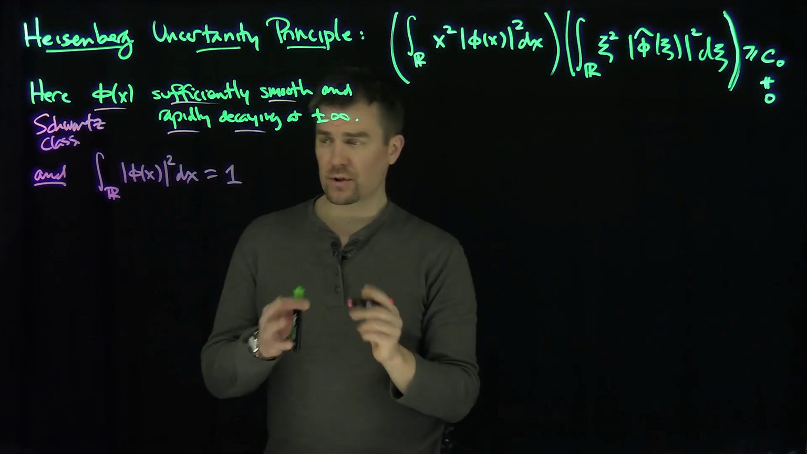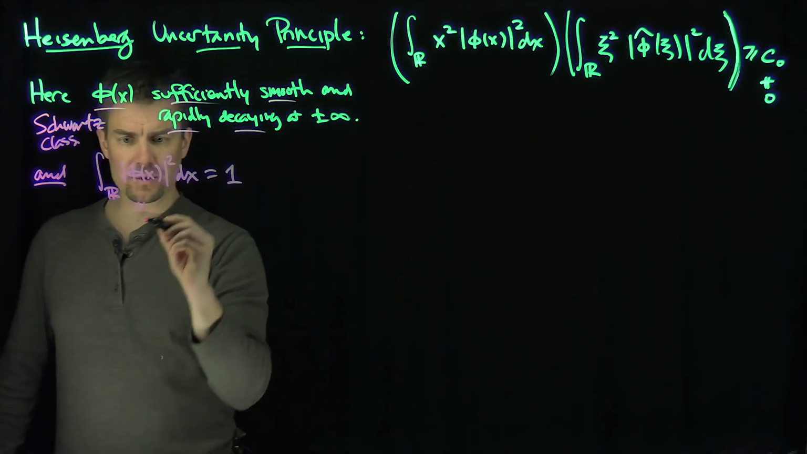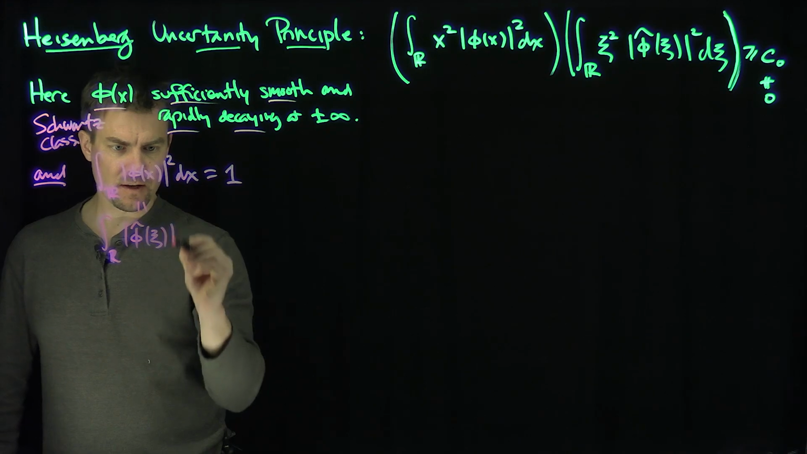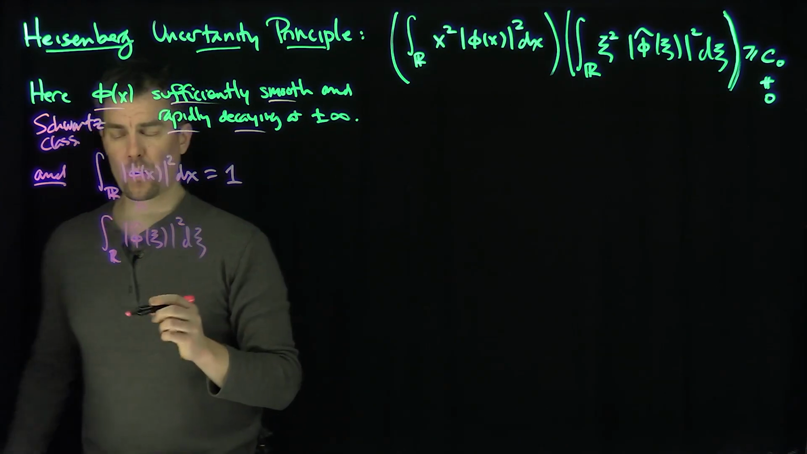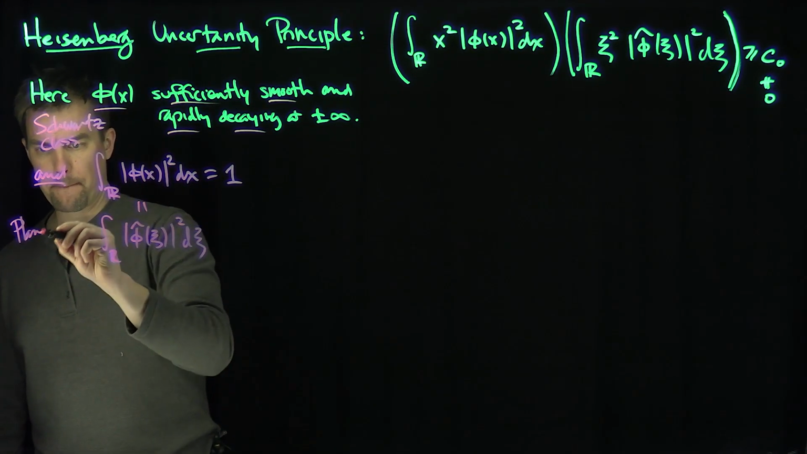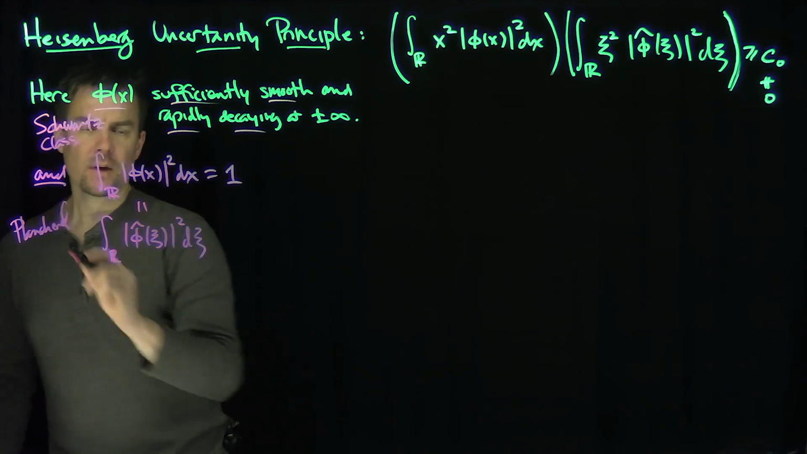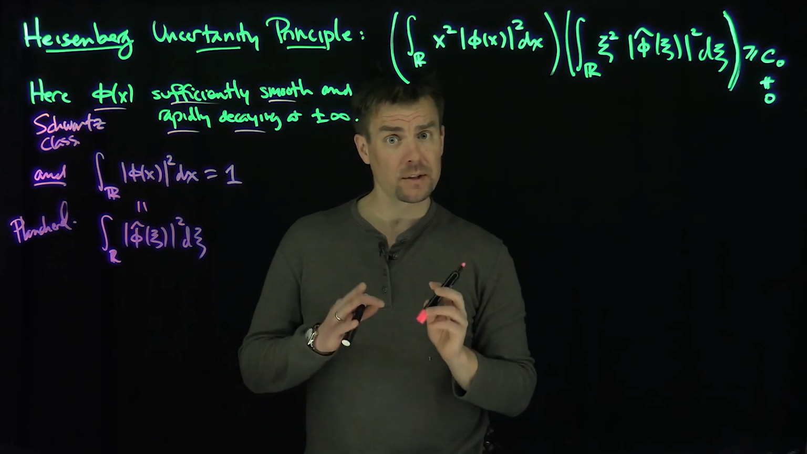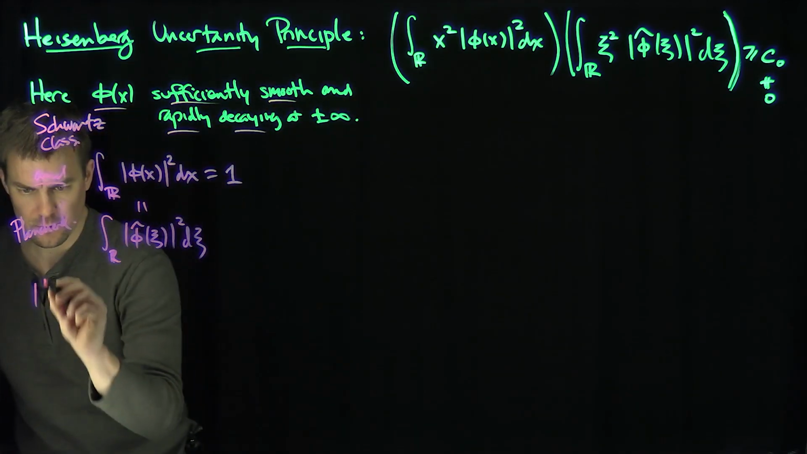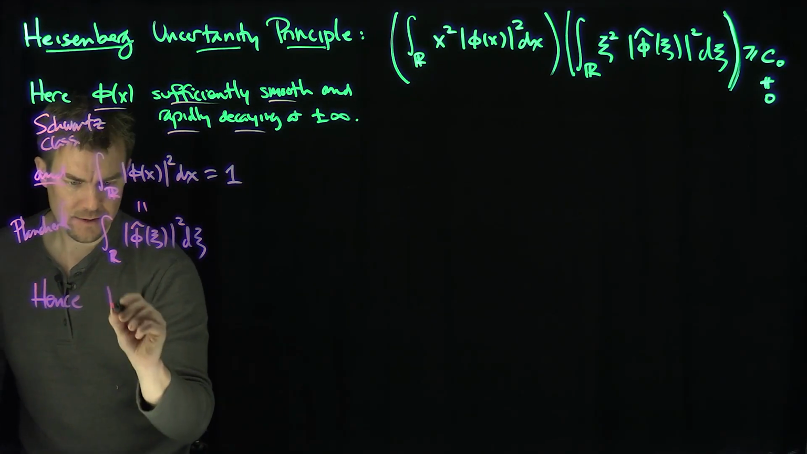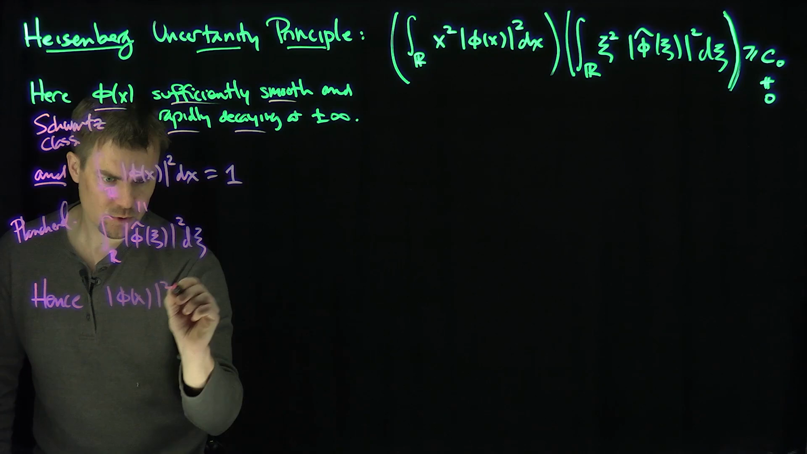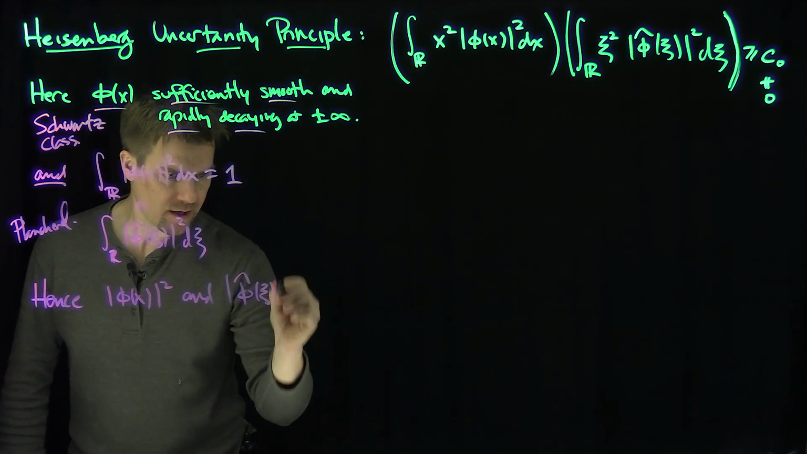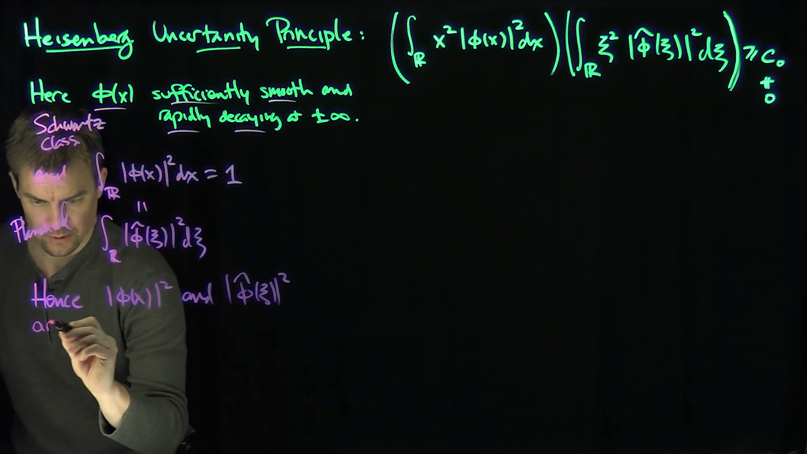If I make this normalization assumption, then by Plancherel, the integral over R of |phi hat(ξ)| squared dξ will also be 1. That's by the Plancherel theorem. And that says that both modulus phi squared and modulus phi hat squared are probability density functions. So hence, we're going to assume in this problem that |phi(x)| squared and |phi hat(ξ)| squared are probability density functions.